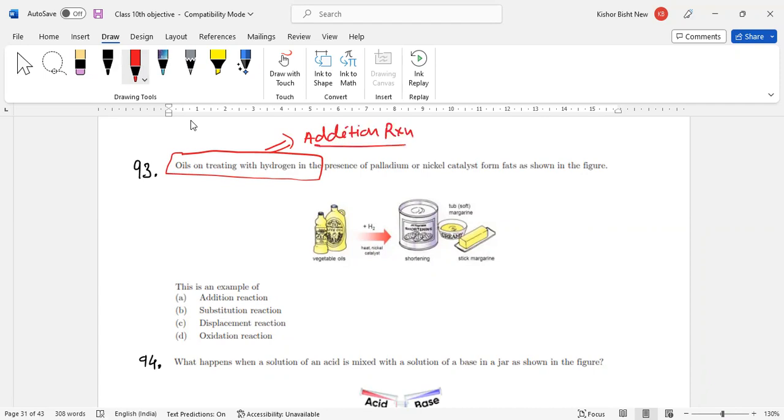Whenever any addition reaction is happening, it means the oils are unsaturated hydrocarbons. Unsaturated hydrocarbons react with hydrogen in the presence of nickel or palladium at 200 degrees centigrade, and they become saturated. So one question is how to convert unsaturated to saturated: by the addition reaction, hydrogenation, the reaction with hydrogen.